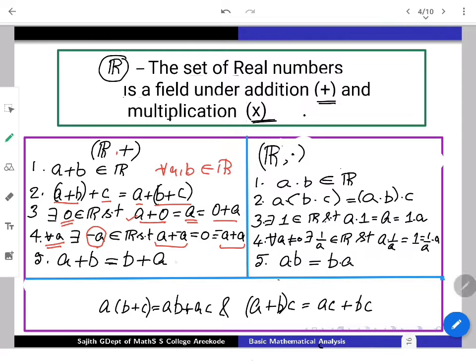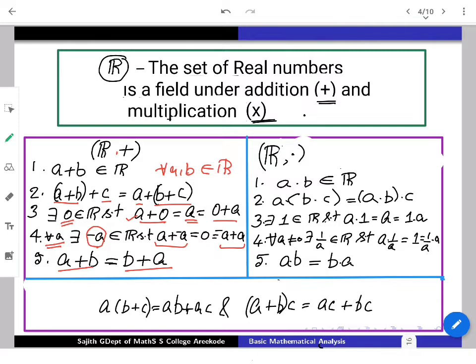Additionally, we have the fact that a plus b is the same as b plus a for every a, b in R, which means the order of addition is not considered. I mean, a plus b or b plus a are going to be the same. This is usually called the commutativity of the operation. In such a setup, we say that R under addition is either a commutative group or an abelian group.